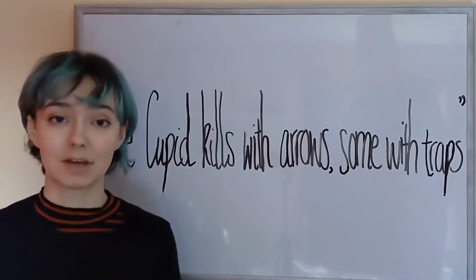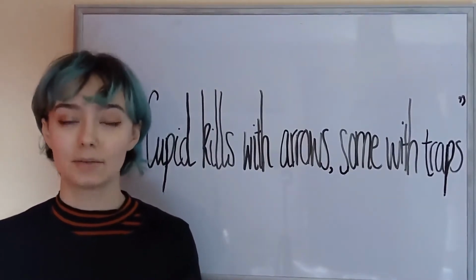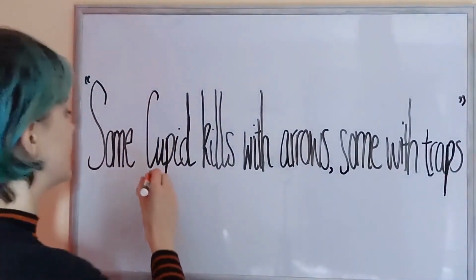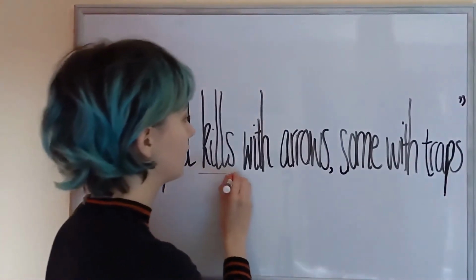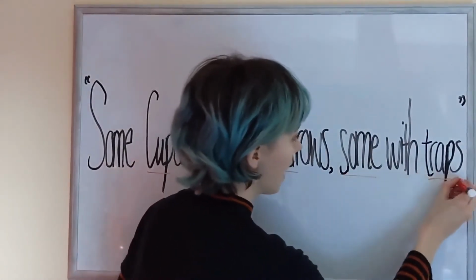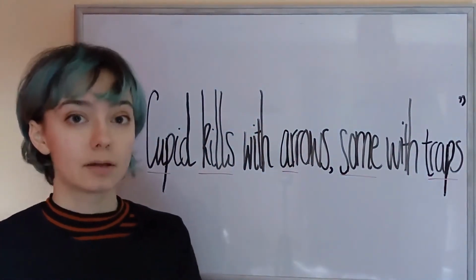So iambic pentameter is made up of one unstressed syllable followed by a stressed syllable, and you can hear that when you read it aloud. Some Cupid kills with arrows, some with traps. Now these red highlighted syllables are the stressed ones.